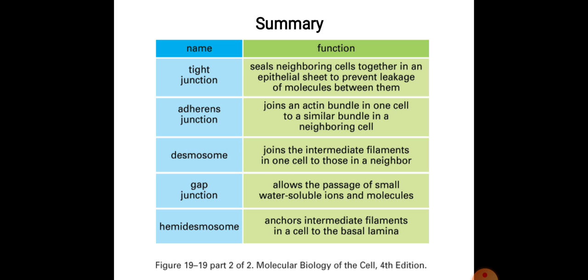For example, in neurons, impulses are carried from one neuron to another in the synapse. So it also looks like the synapse and allows the passage of small water-soluble ions and molecules. And hemidesmosomes, as we saw, are different from desmosomes. They connect the cell and the extracellular matrix and anchor the intermediate filaments in a cell to the basal lamina.